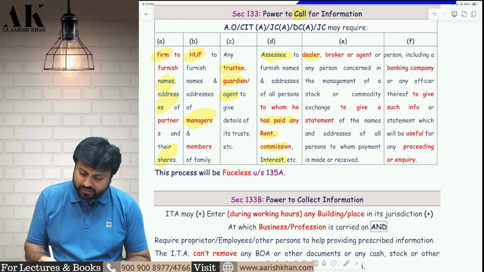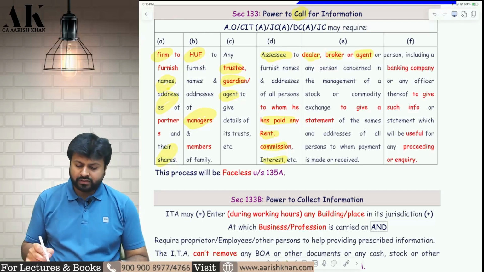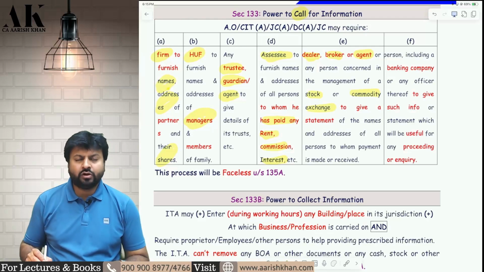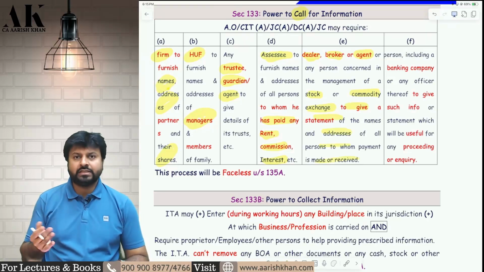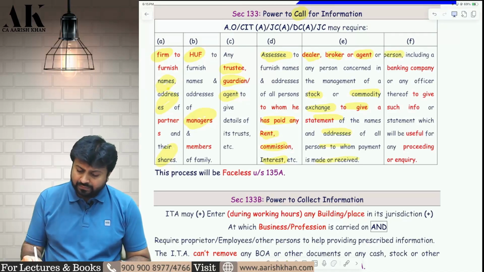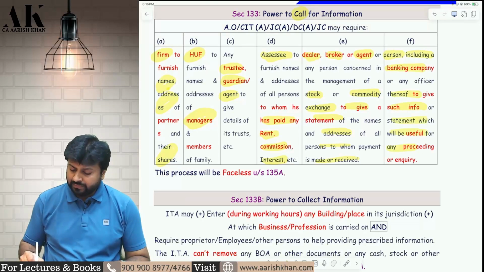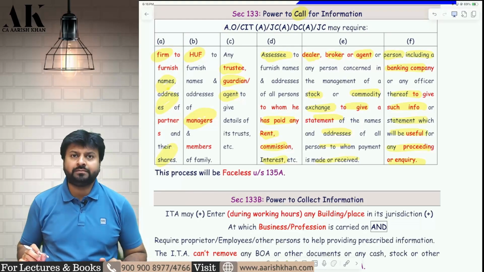Then they can send the notice to a dealer, broker, agent. For what? For getting the details of the stock exchange and the commodity exchange, to give a statement of all the people who are purchasing and selling shares in your stock exchange or commodity exchange. Then they can send the notice to any person including a banking company. The last point is a generalized point which may be useful for any proceeding or inquiry.